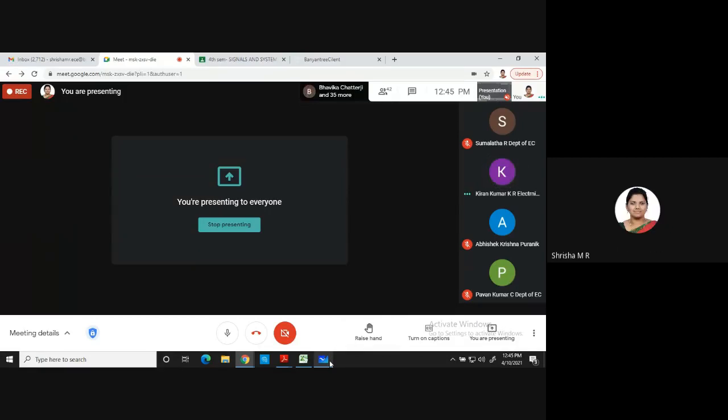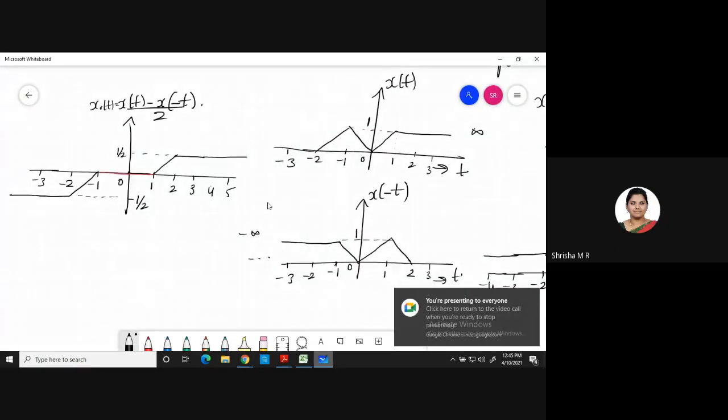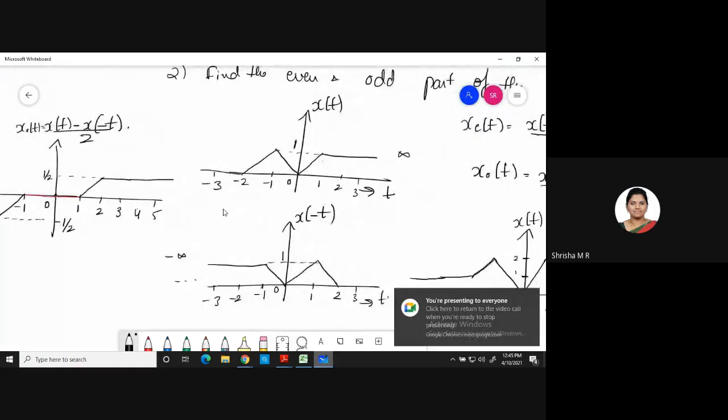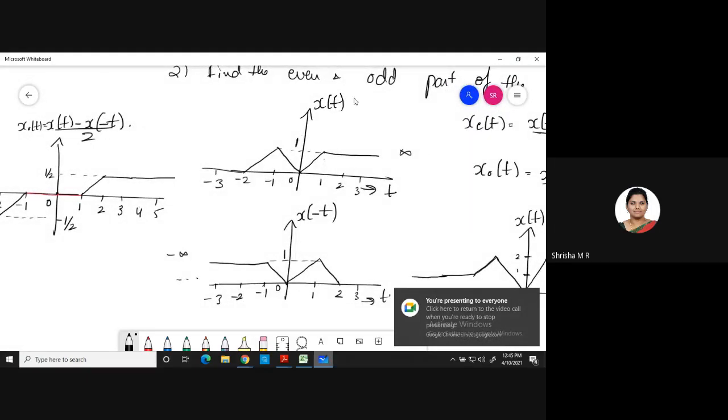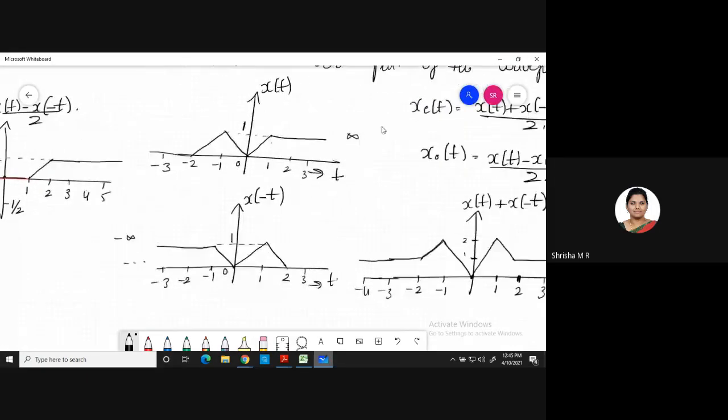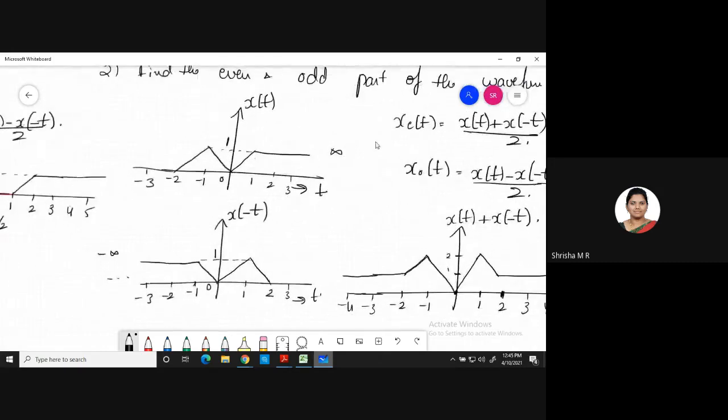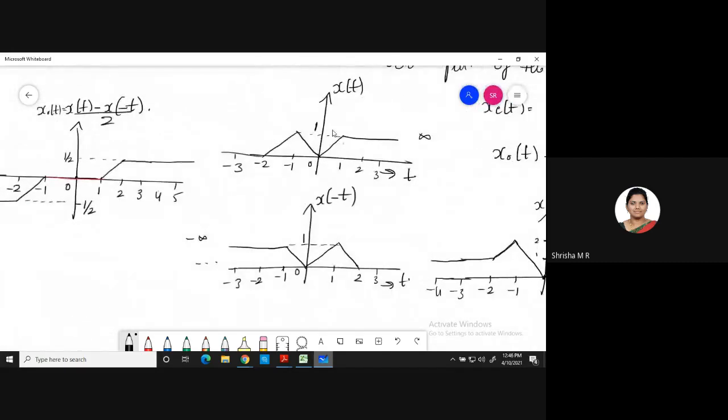Yes. So I have a signal x of t. And what is the equation for the odd part? x of t minus x of minus t, by 2. Okay, so I have to subtract x of minus t from x of t. At t equal to 0, it is 0 minus 0, so it is 0 only here.